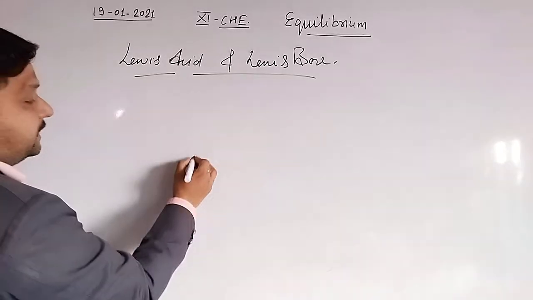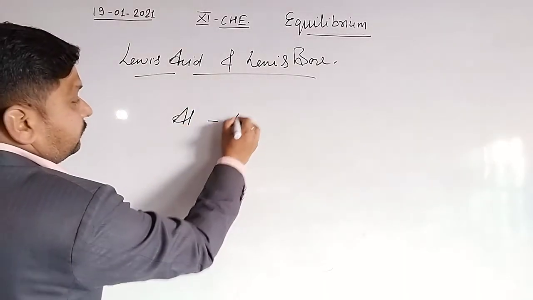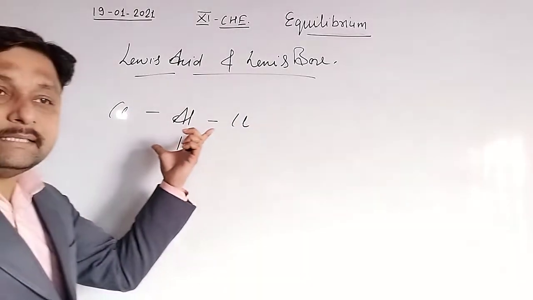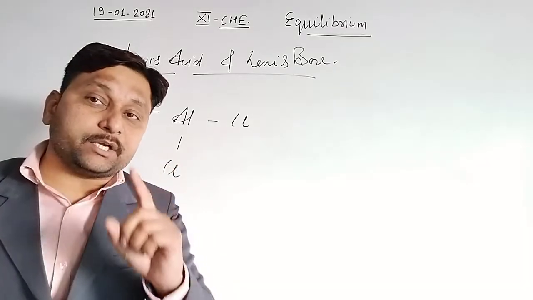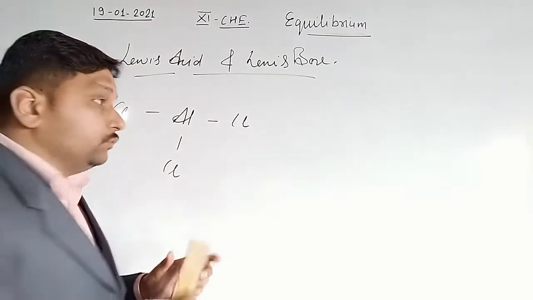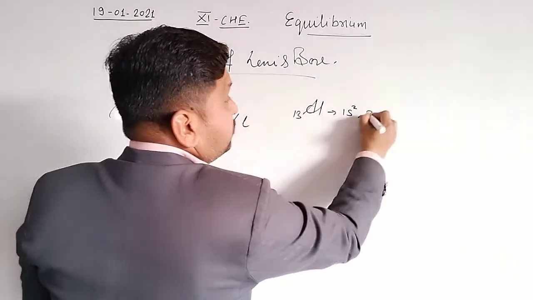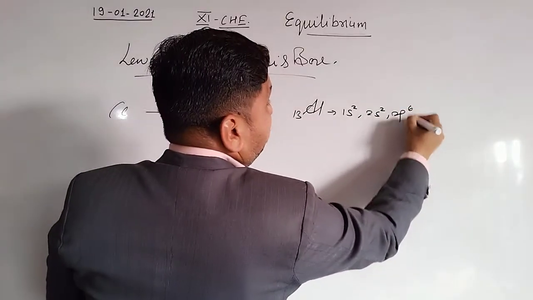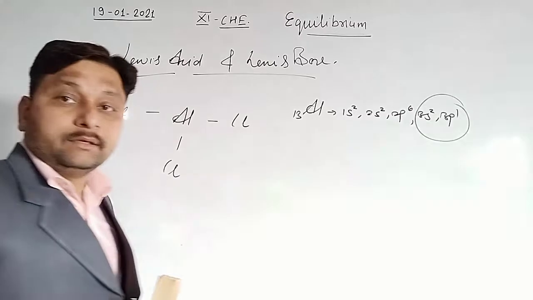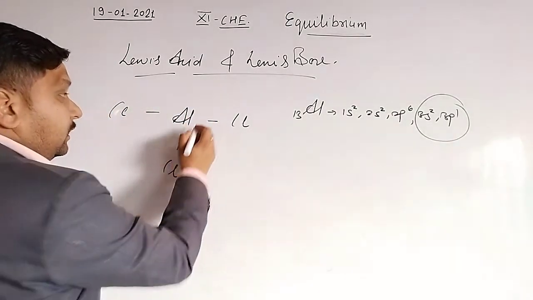In case of a Lewis acid, like AlCl3. AlCl3 behaves like a Lewis acid because aluminium has atomic number 13 and the configuration is 1s2, 2s2, 2p6, 3s2 and 3p1, means the outer shell contains 3 electrons.